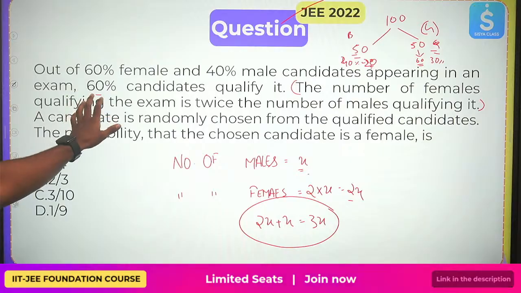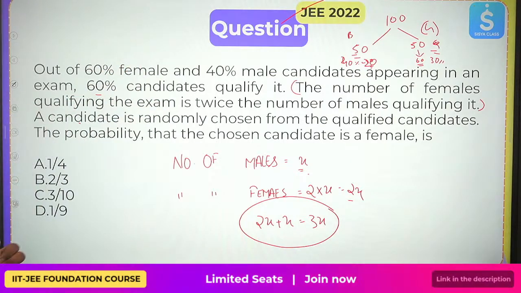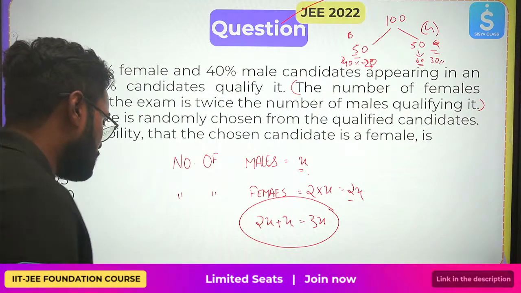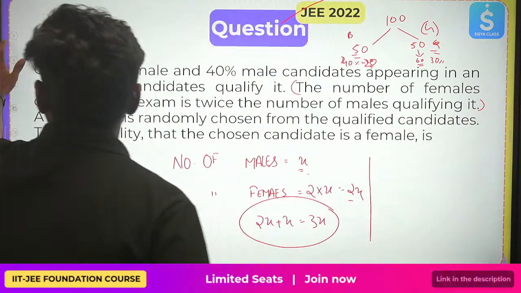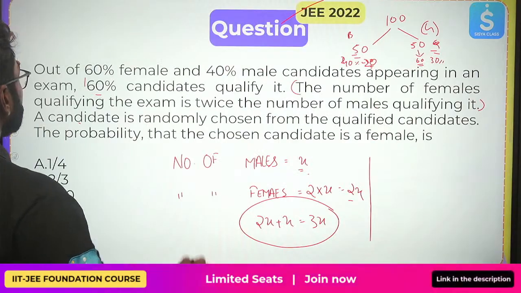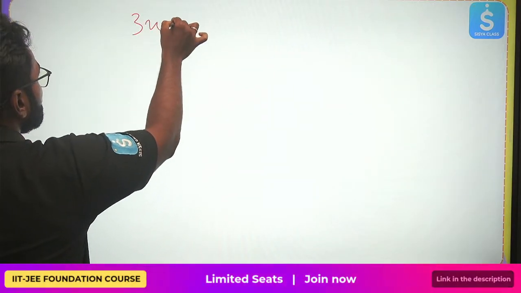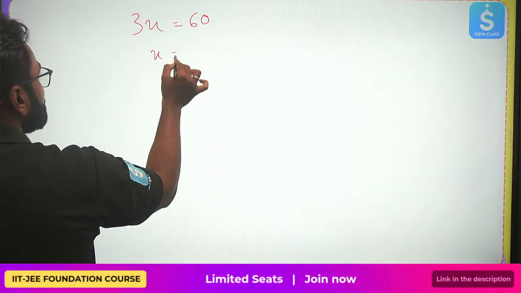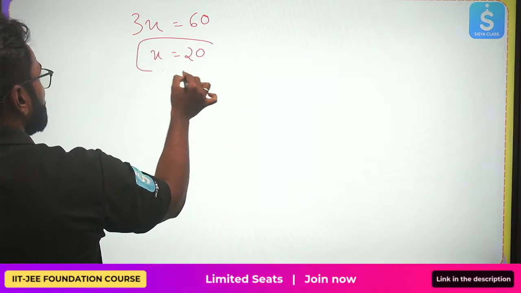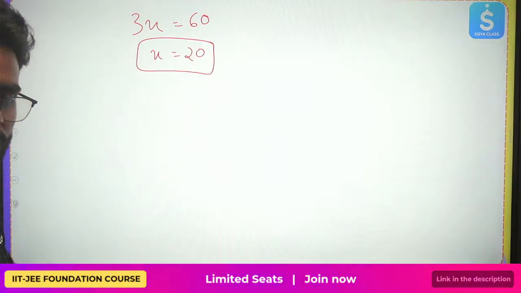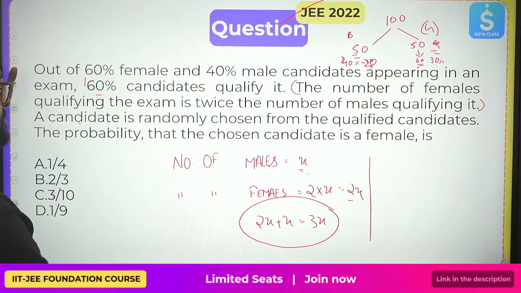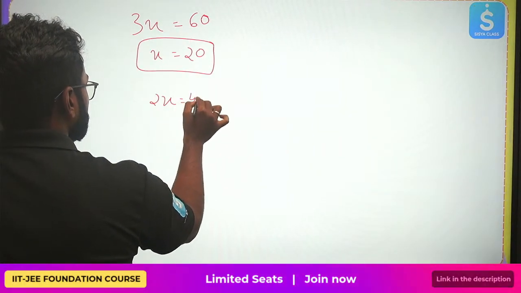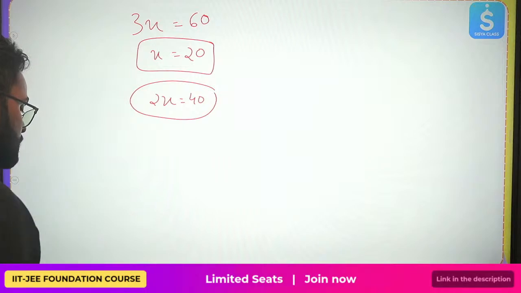Okay. Now he also said that 60% of the candidates qualified. This is the total number. You can directly equate that to 3X. Now what is X equal to? 20. You got it, X is equal to 20. What is X? X is nothing but the number of males. Number of females is 2X, that is 40. This is the number of females.